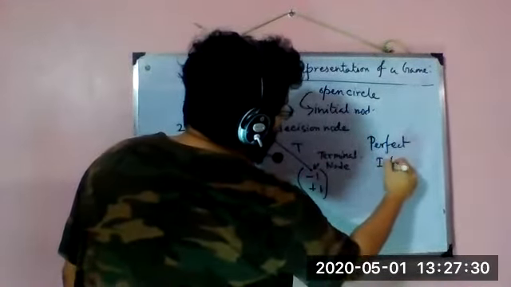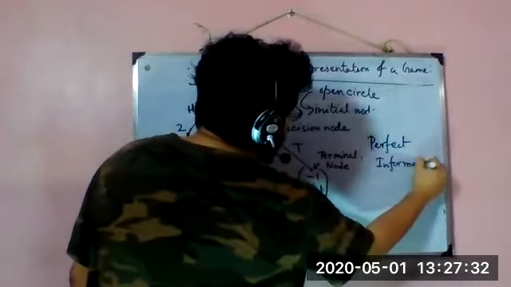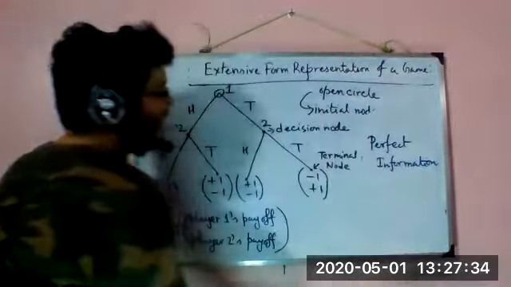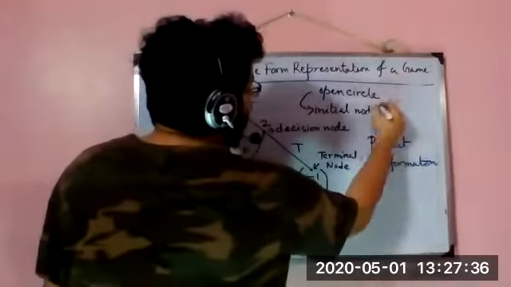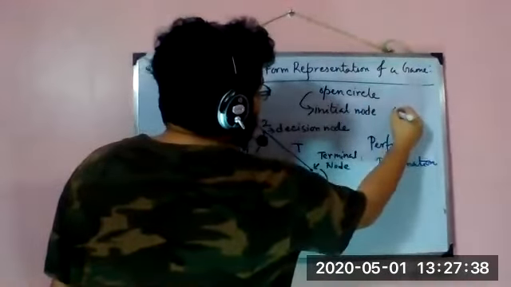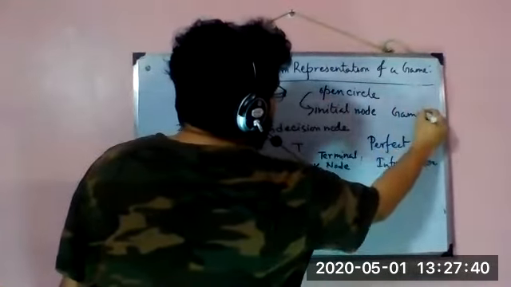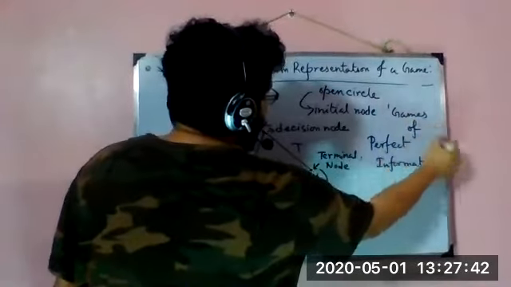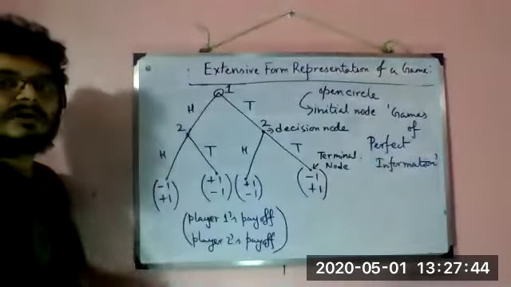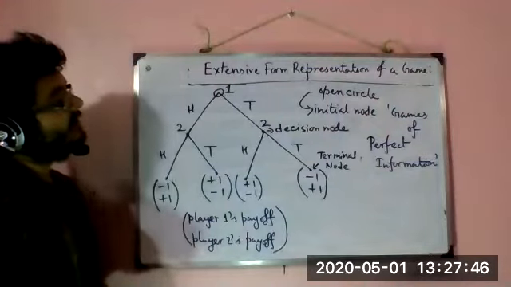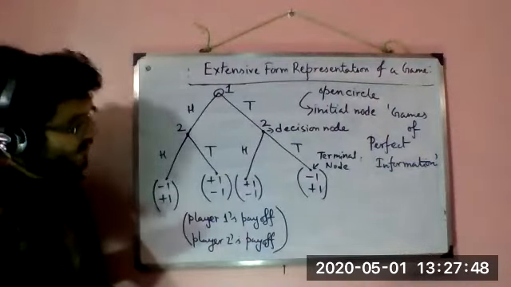Again, you may hear "perfect information game", but that's not really true. If you have to write, you must write games of perfect information. Okay, so what is a game of perfect information?